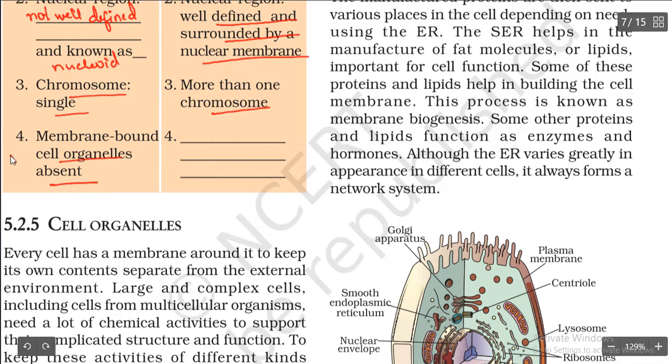In prokaryotes, as we have learned a few minutes before, membrane bound cell organelles means that this outer covering is absent in the prokaryotes, and membrane bound cell organelles are present here in which cell? Eukaryotic cell. Okay, this is about prokaryotes and eukaryotes. So let us go for cell organelles.